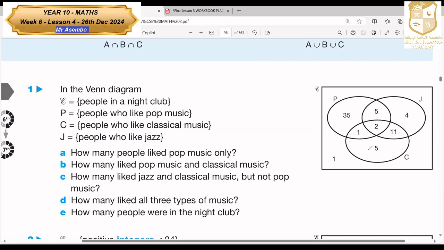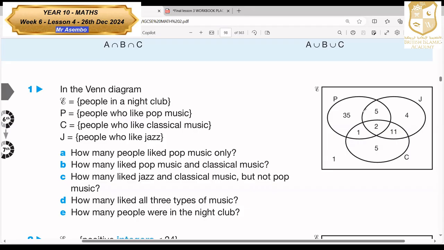Now, if you look at this particular Venn diagram, the intersection of three of them means those are people who like all three, the pop, the jazz, and the classical, which is two.